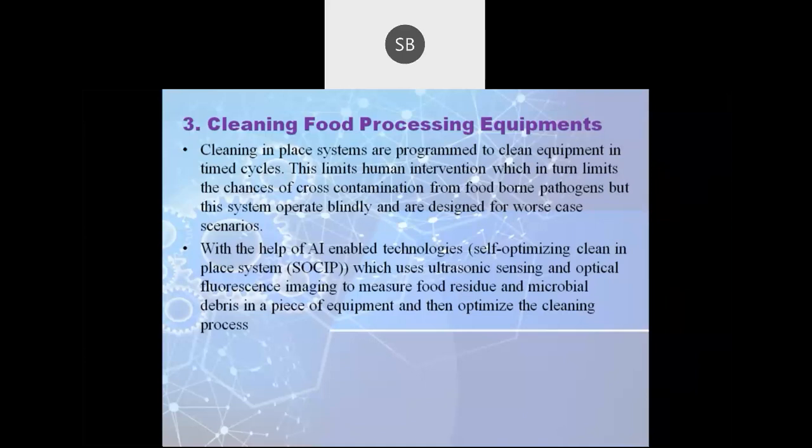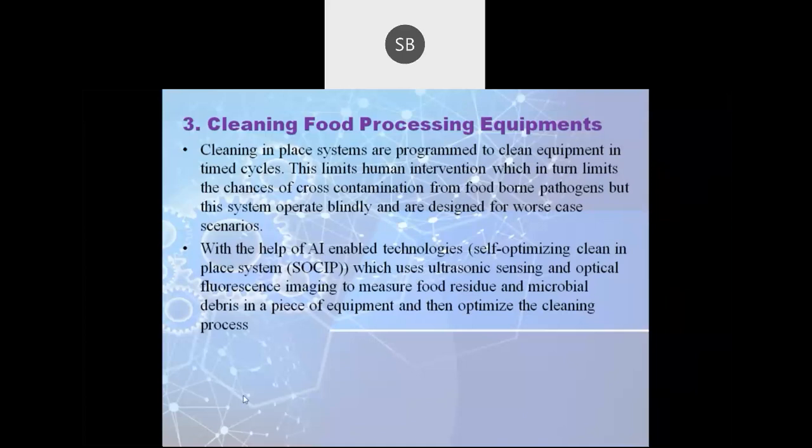Thereby, we can easily clean our equipment.